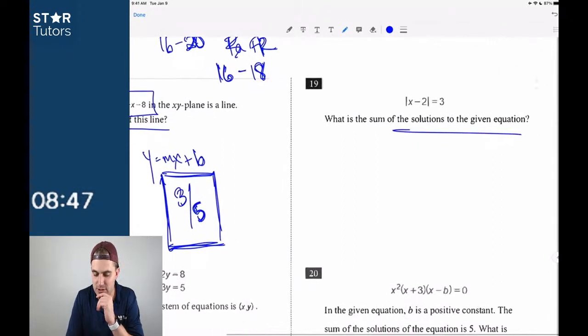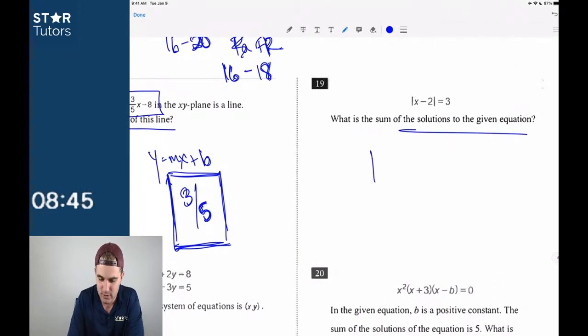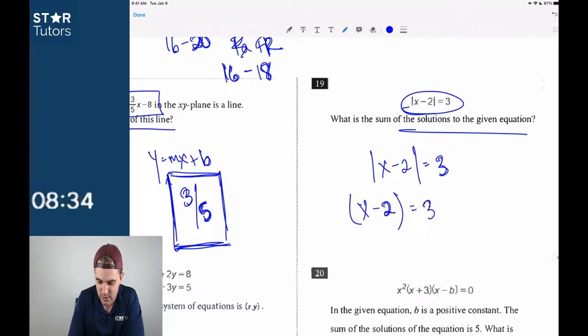Sum of solutions, this one should be really straightforward. The absolute value of x minus 2 is equal to 3. We have two values always when we have an absolute value question. We have positive x minus 2 is equal to 3, and we have negative x minus 2 is equal to 3.